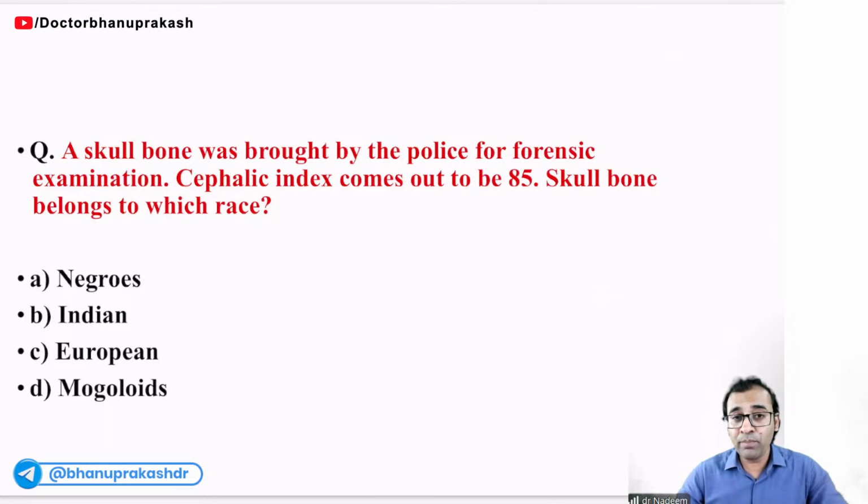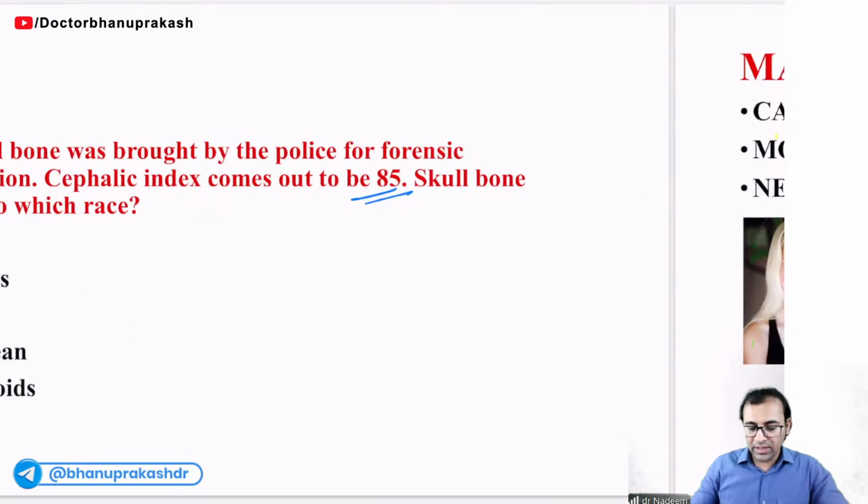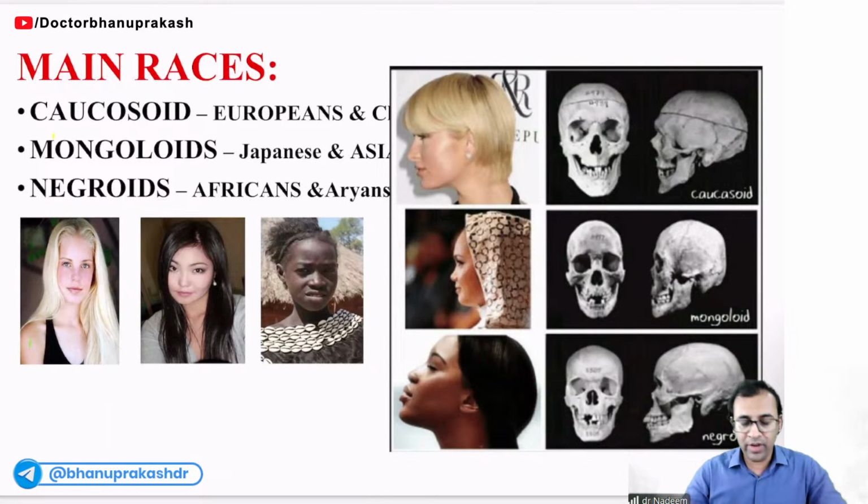Next, a skull bone was brought by the police for forensic examination. Cephalic index comes out to be 85. Skull bone belongs to which race? We have learned that there are different types of race: Caucasoid, Mongoloid, and Negroid. In Caucasoid, European and Chinese; Mongoloid, Japanese and Asians; Negroid, Africans and Aryans.